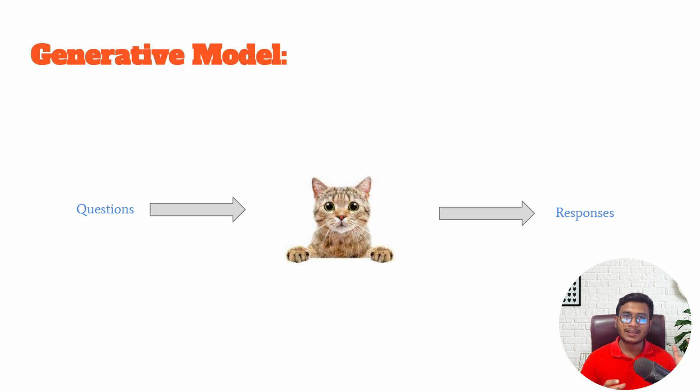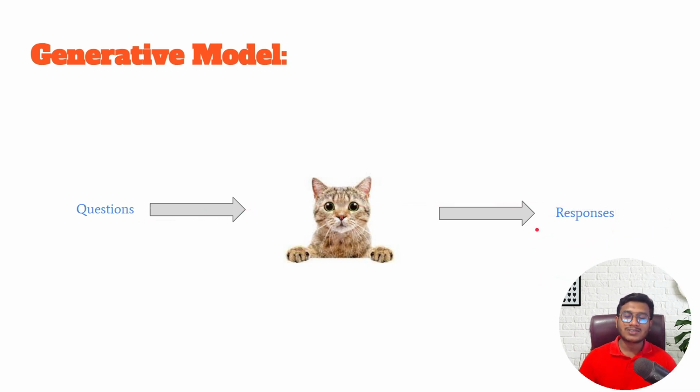This idea was taken from real life only. Let's say I give you 10 different cat books, and I tell you to read all 10 of them. Now if I ask anything related to cats, you will be able to give me the answer because you have already studied about cats. Ten different books was enough data for you to learn about cats. So here you have become one cat model, and that is why if I give you any kind of question, you will be able to give me the response.